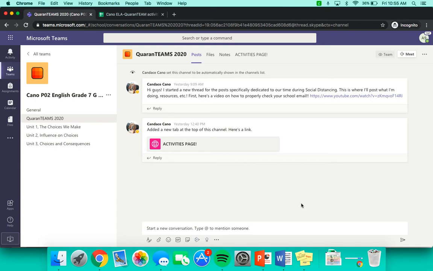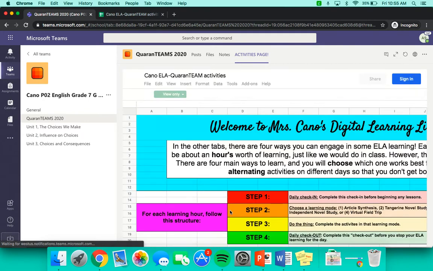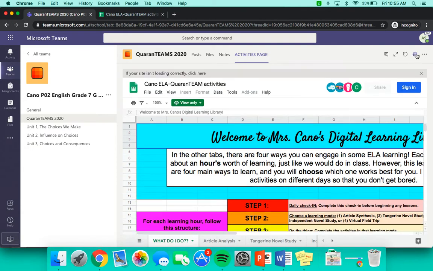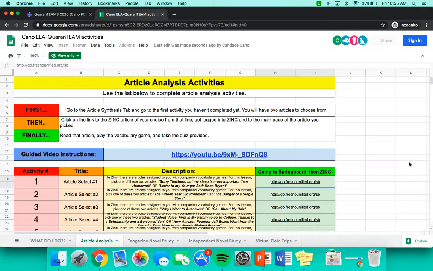So, I'm going to walk you guys through another activity that you guys can do in the Quarantine activities. Again, I started off in Teams. I clicked on this activities page. I personally like to just visit it on the site, and you can do that, I believe, by pushing this button, but I already have it open here.